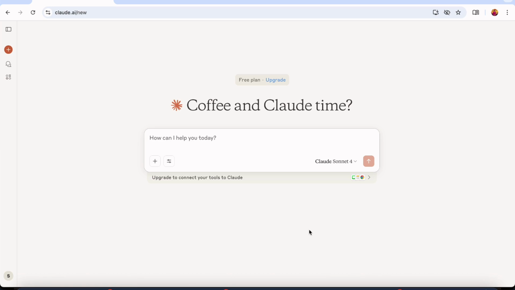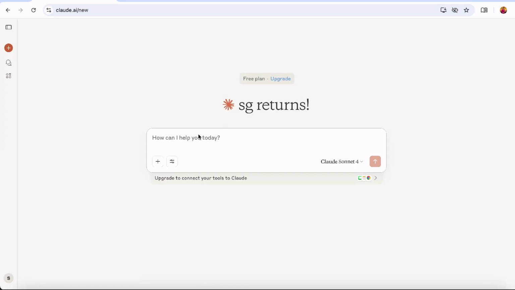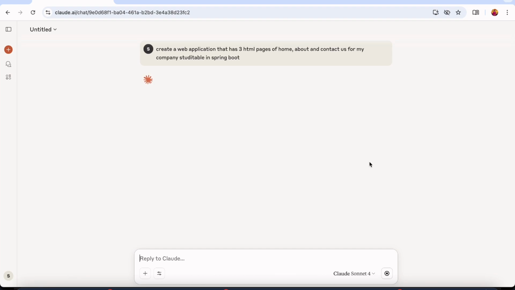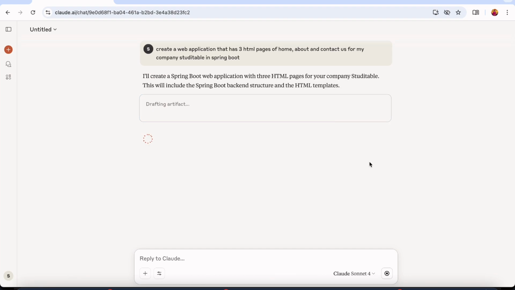So here, what I'm going to ask, the first thing I'll ask Claude to do for me is to generate a web application in Spring Boot that will have 3 HTML pages of home, about, and contact us, and that web application will be generated for me, and I can use that if I want. So this is a prompt that we write: create a web application that has 3 HTML pages of home, about, and contact us for my company's Airtable in Spring Boot. It has started working, and it will generate the content here.